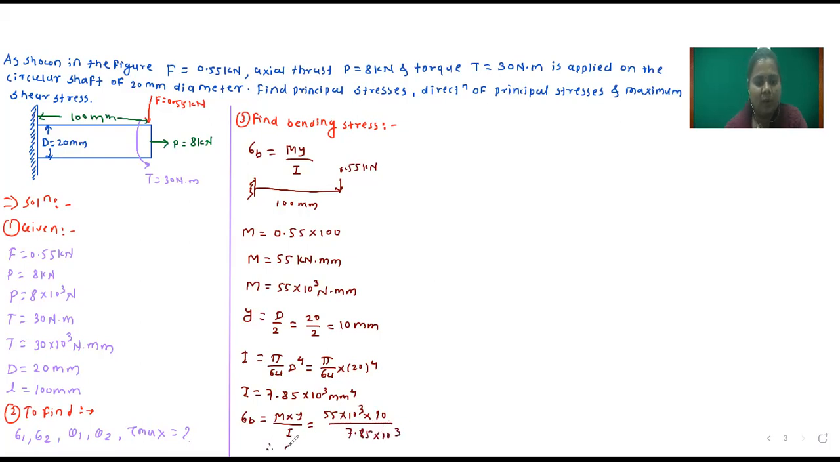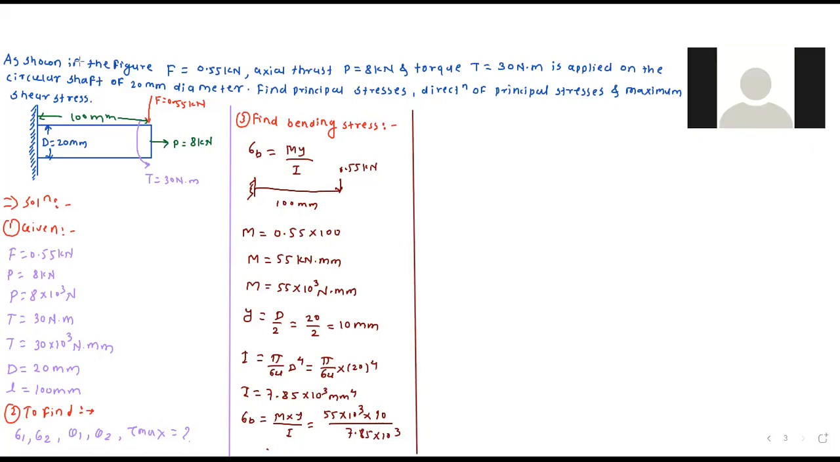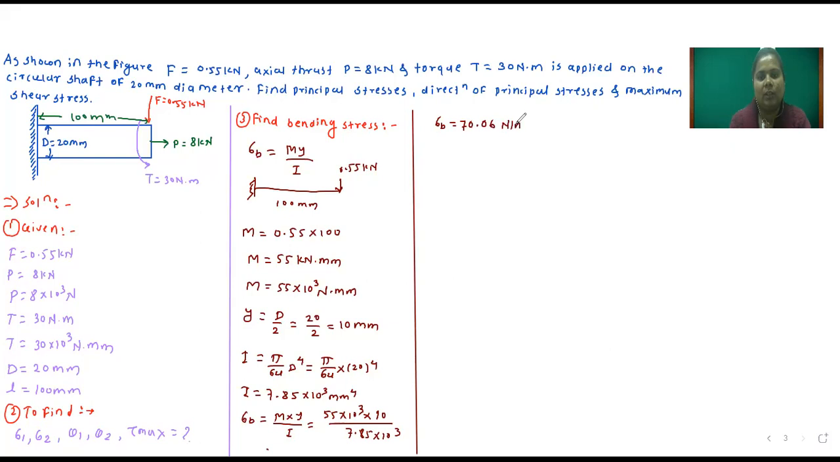So therefore, bending stress, which is equal to how much? 70.06. So sigma B, which is equal to 70.06 Newton per mm square. So this is the bending stress.